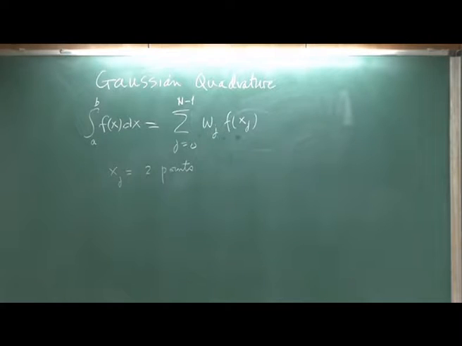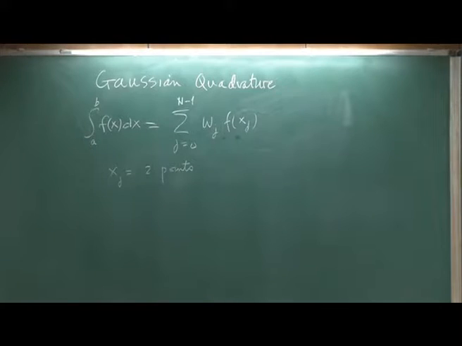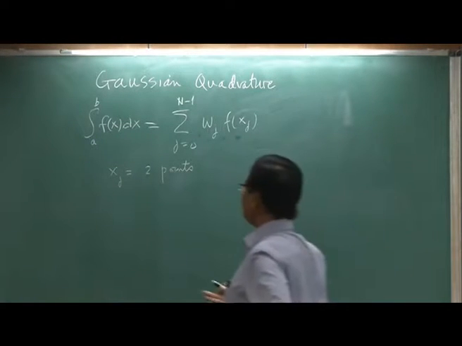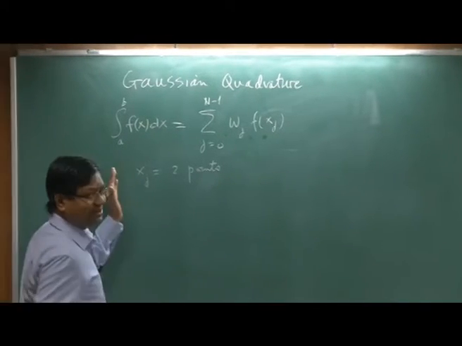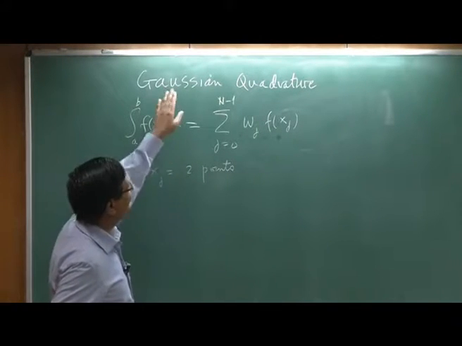It turns out, I will show you, that anything which is of cubic order or less can be done exactly. That is the power: anything cubic or lower with 2 points. The proof is not difficult, this proof is easy, but we are yet to go there.